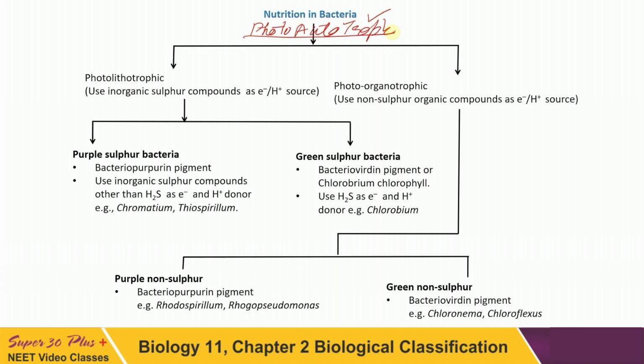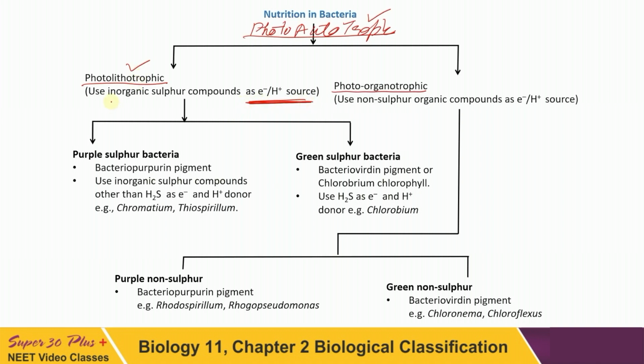There will be two types: one is photolithotrophs, another is photoorganotrophs. You see, children, in photosynthesis the source of electrons and hydrogen ions, protons, is very important.